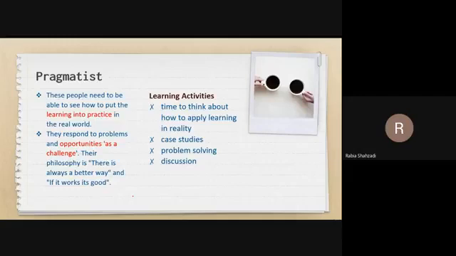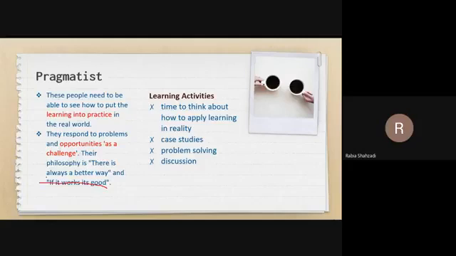They practice in real-world situations, and then they prefer to work. They put learning into action. They think about how they can apply their learning to a real situation. Abstract concepts and games are of limited use unless they can see a way to put the ideas into action. The tagline of their actions is always: how will it work in practice? If it works, it's good. There is always a better way to do a thing.